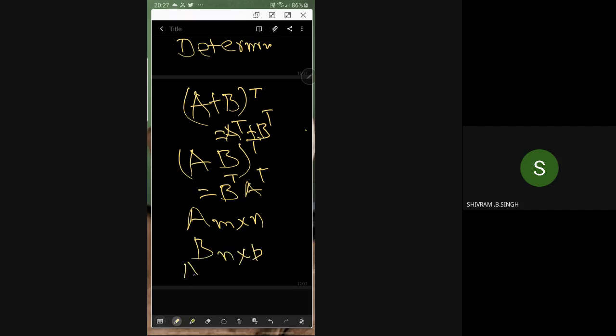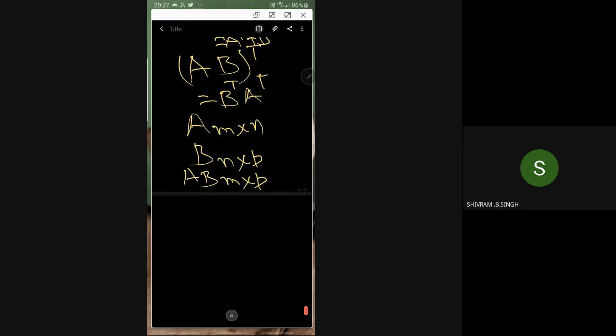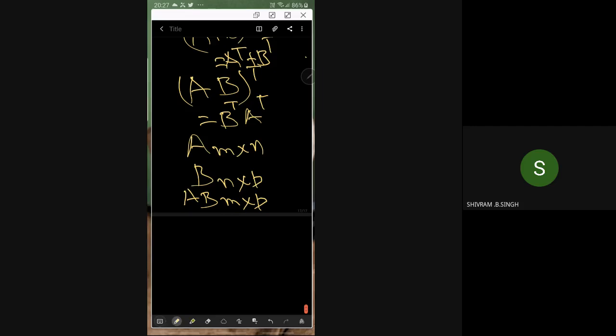So AB is an m by p matrix. Now its transpose, that is AB transpose, is of which size? P by M, because if A is M by N, then A transpose is N by M.